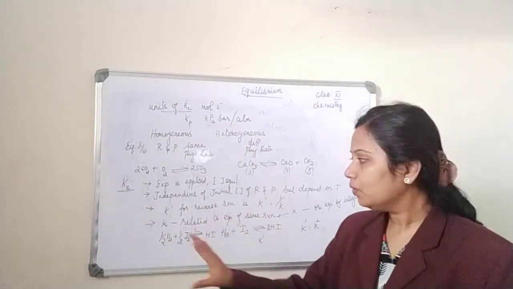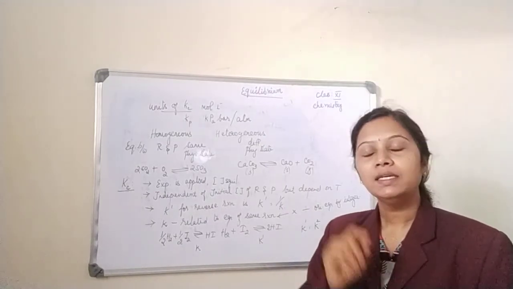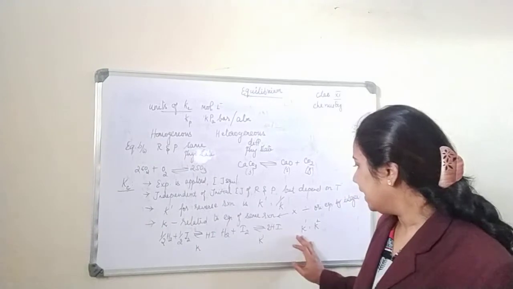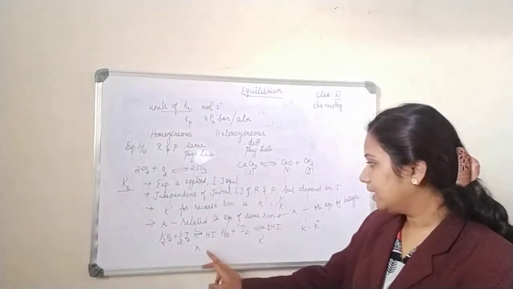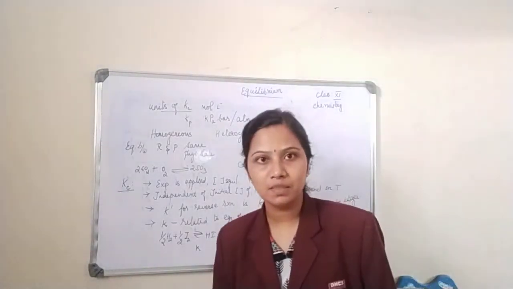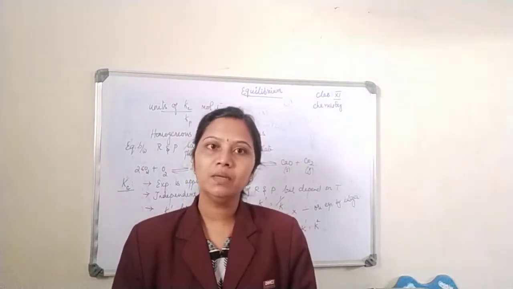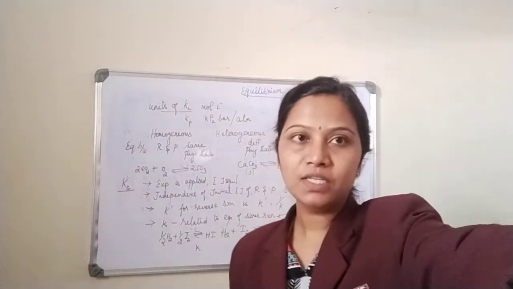So for an original equation, when you multiply or divide it by a small integer, your K value can still be applicable. For example, K dash is equal to K square. So if I apply the 2 to your K value, then I will get the value of K dash. So these are the conditions where your equilibrium constant can be applicable, and these are the characteristics of equilibrium.